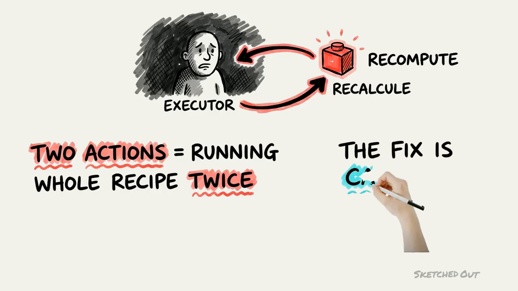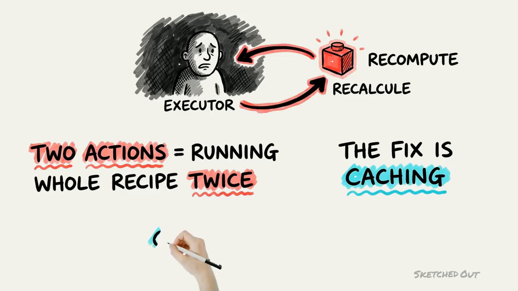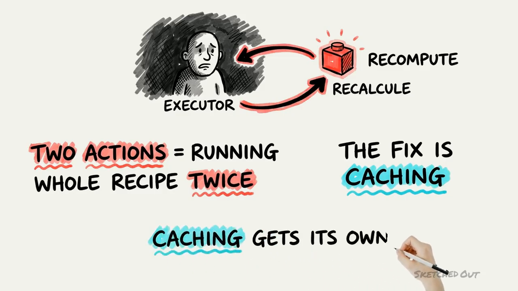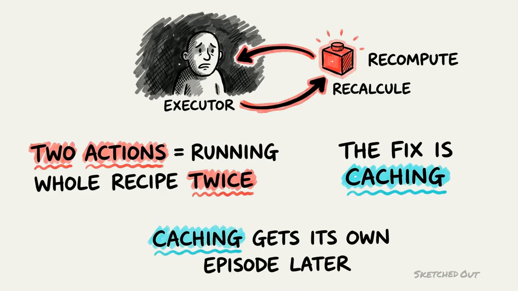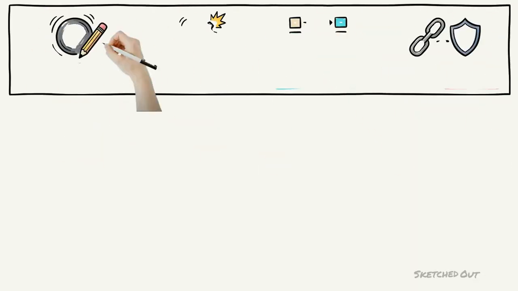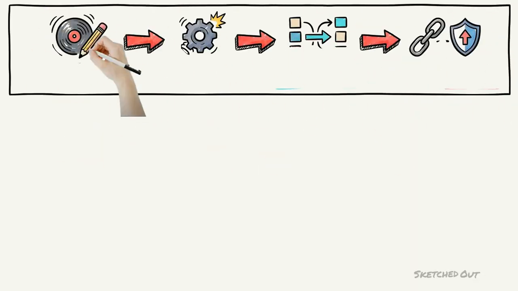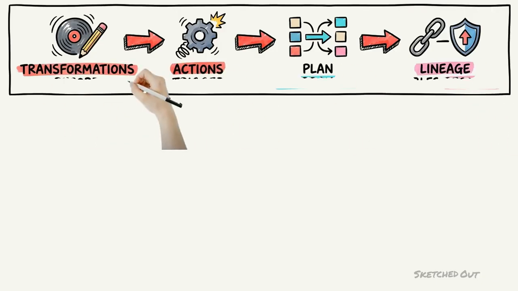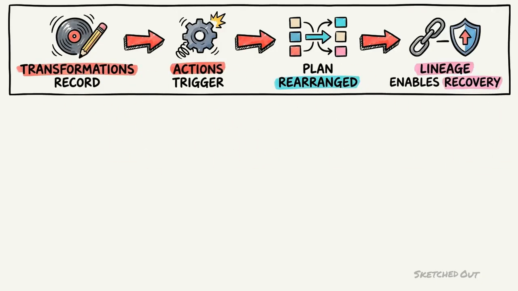The fix is caching, telling Spark to hold on to an intermediate result. But caching has real costs and real ways of making things worse, so it gets its own episode later. A summary strip reading transformations record, then actions trigger, then the plan gets rearranged, then lineage enables recovery.